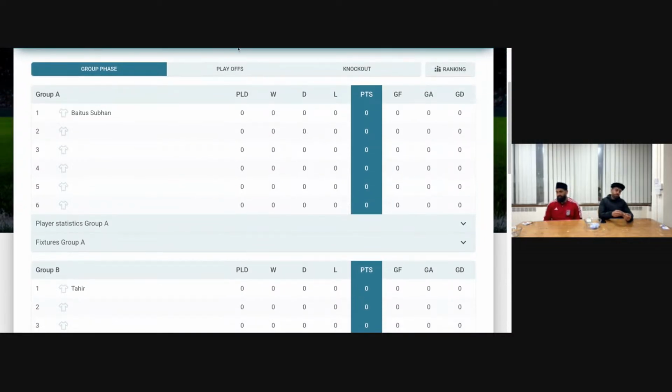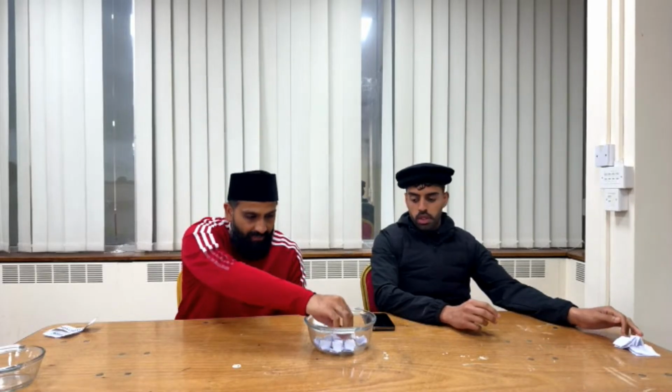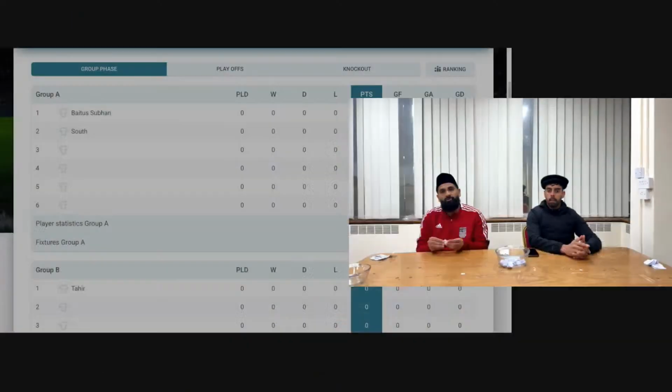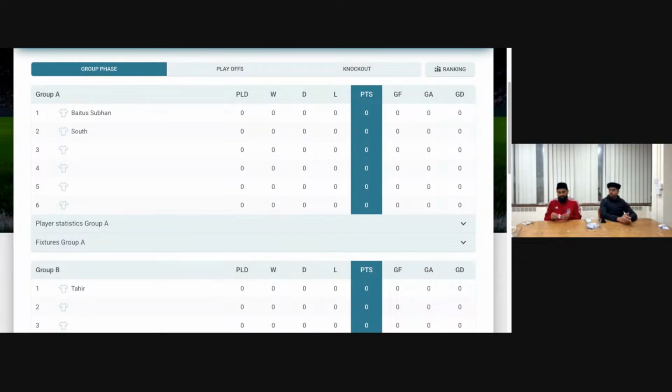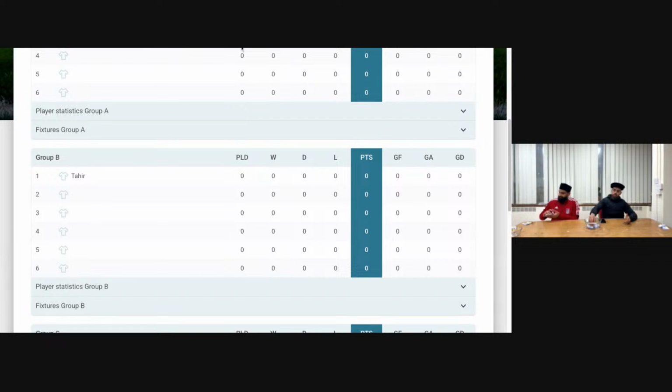Do you want to pick out first team to join in Group A? Group A, South. So that's South going into Group A. And you should be able to see the live groups on your screen as well. So going into Group B, we have Yorkshire. And then Group C, Hertfordshire. Hertfordshire going to Group C. And then into Group D, we have East Midlands.